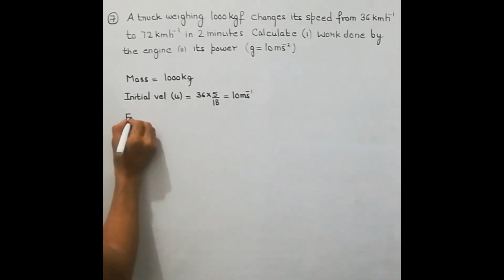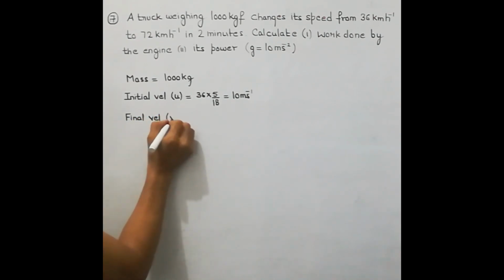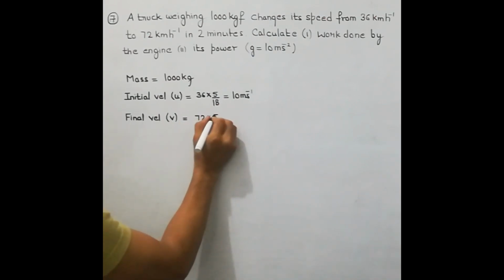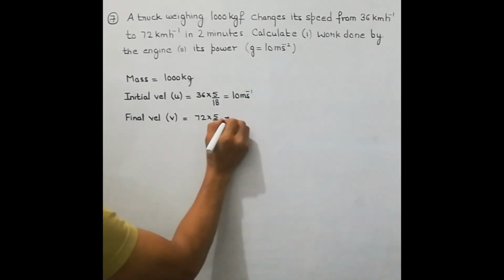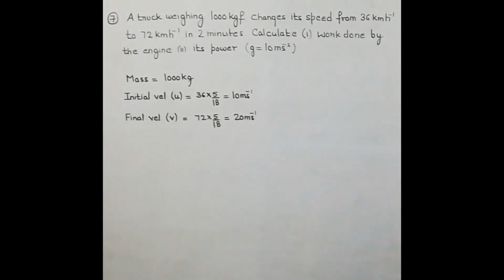Then we have the final velocity, 72 into... So we have calculated initial velocity and the final velocity in meter per second. Now from here we have to calculate the work done. Now you know about work energy theorem.